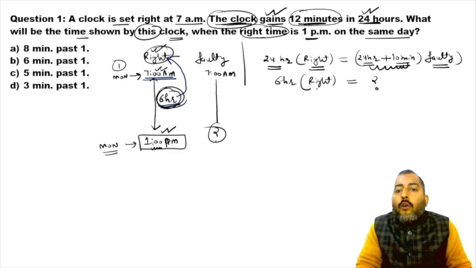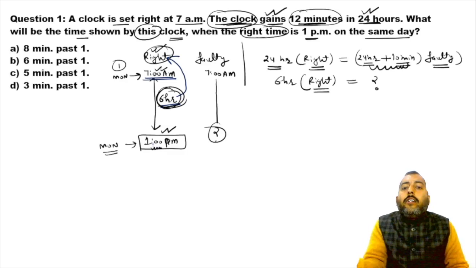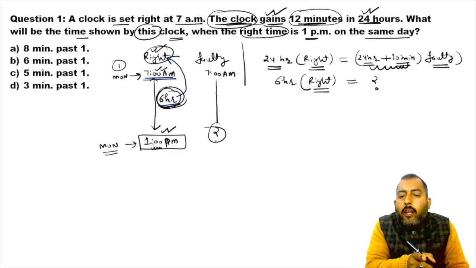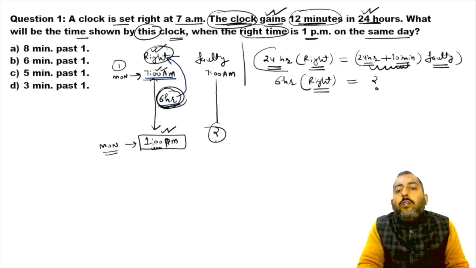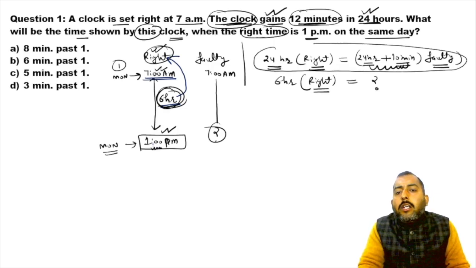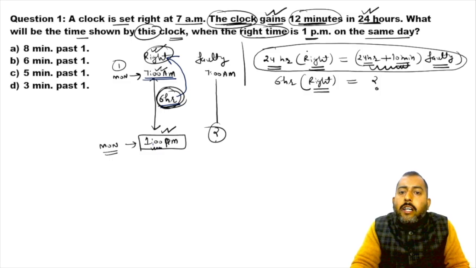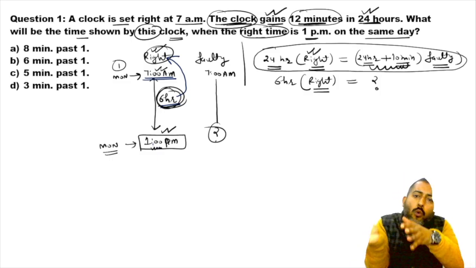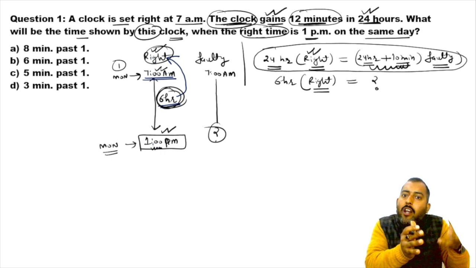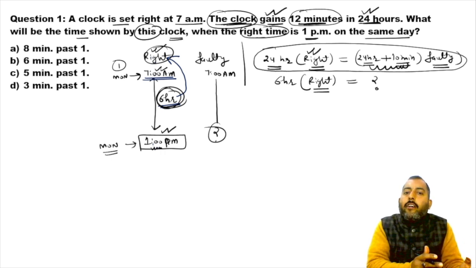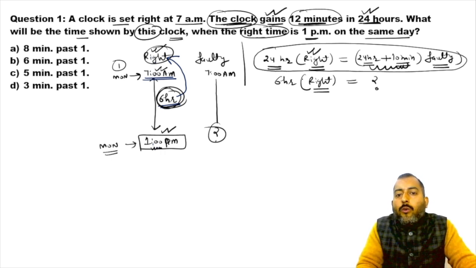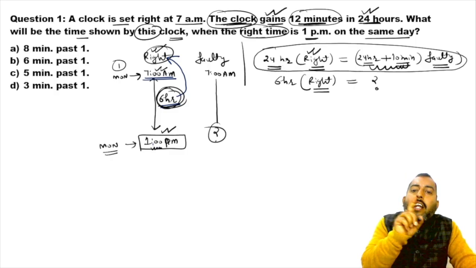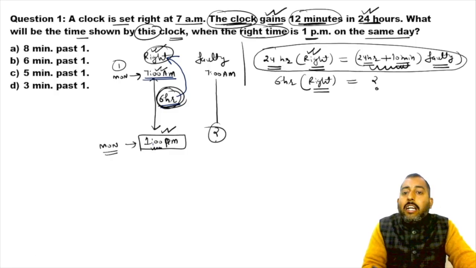Now I want to inquire about right, so I will not twist this information, because the right clock is already on the left side of the equality.